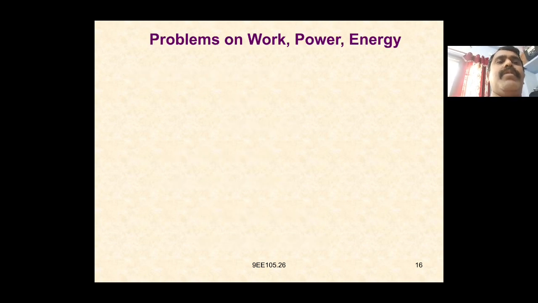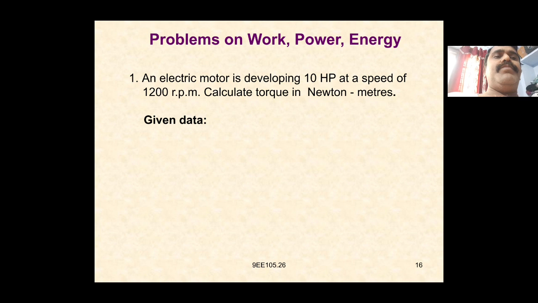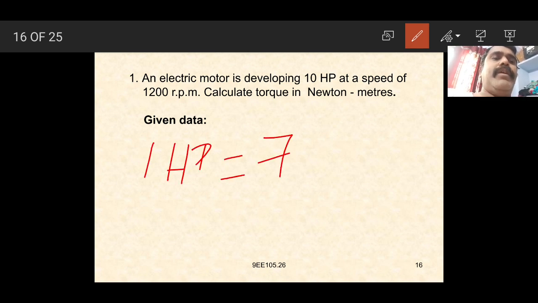So we can see the problems on work, power and energy. An electrical motor is developing 10 HP at a speed of 1200 rpm. Calculate torque in Newton meters. So 10 HP, where 1 HP is equal to 735.5 watts.